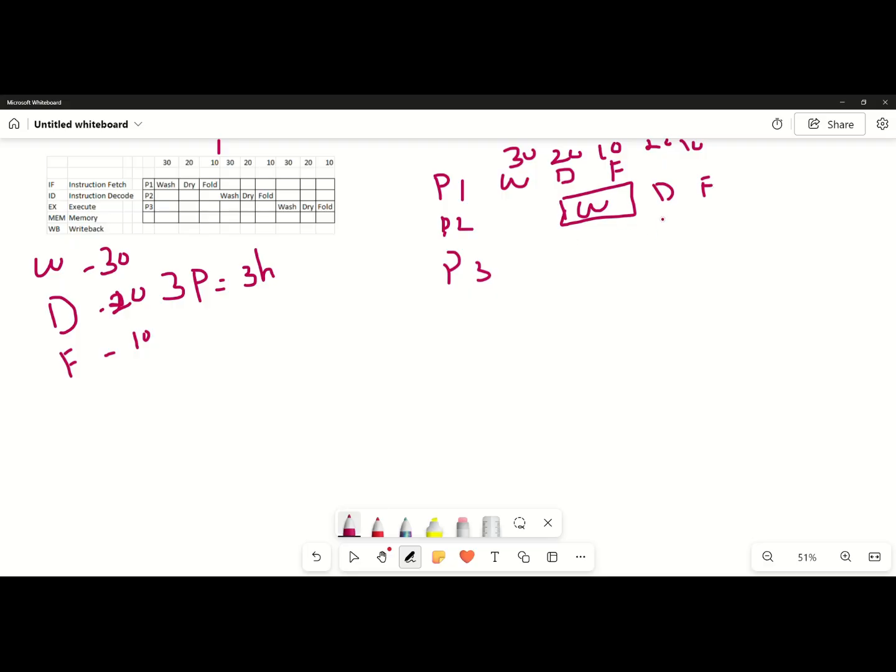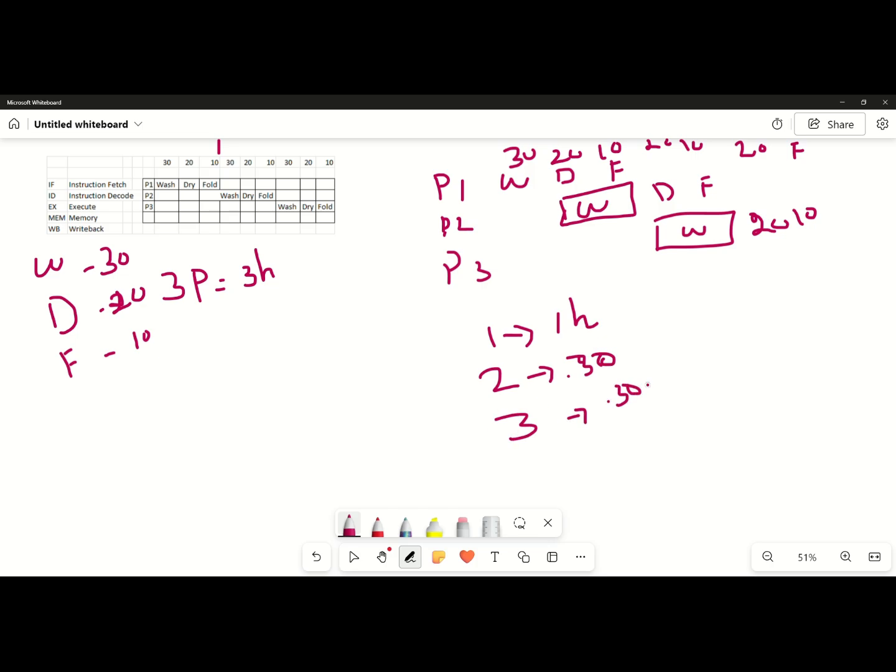Next, while that is happening, the third person's cloth is started in the same washing machine. Here there are 20 minutes of drying and then folding, so 20 plus 10. The first person takes 1 hour to complete, the second person takes only 30 more minutes, and the third person takes another 30 minutes. So with pipelining, all three persons' clothes are completed in 2 hours.